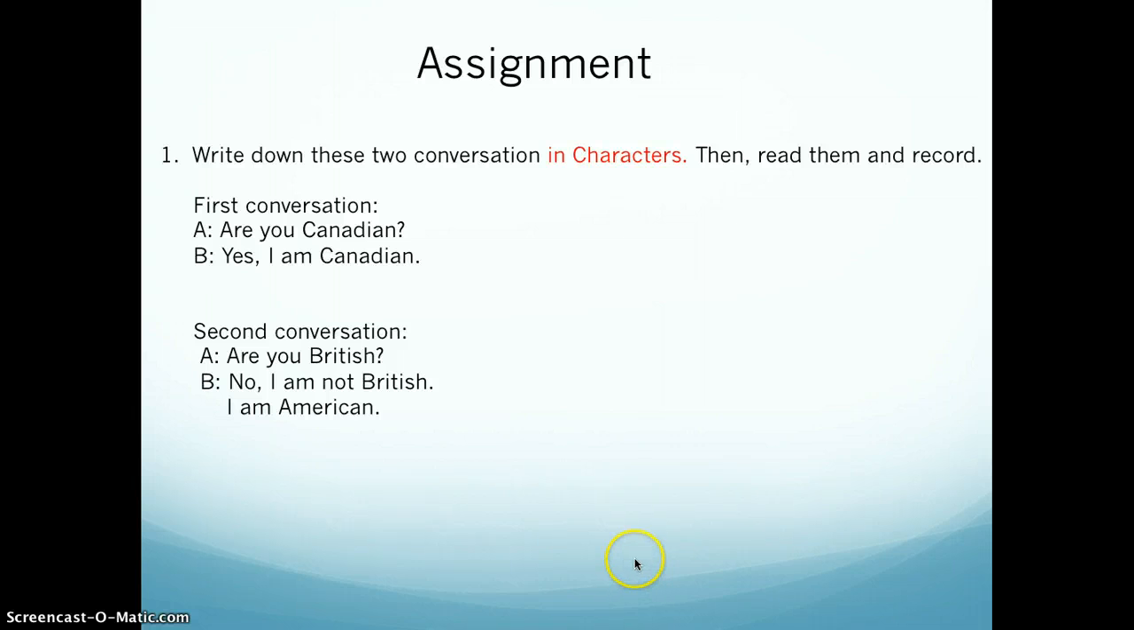Okay, so the assignment for today. Write down these two conversations in characters. First the first one, then the second one, and then read them and record. So, like, are you Canadian? Make sure you write the Chinese in characters. Pay attention, it's not pinyin, it's not the letters. It's the characters. Write down the characters of this answer too, and say them, and record them. And also do this one. Okay, that's today's assignment.